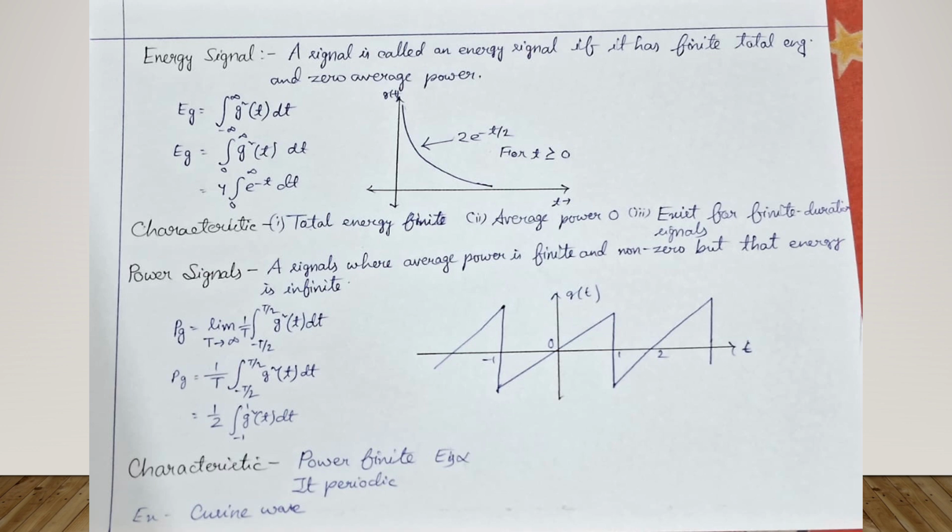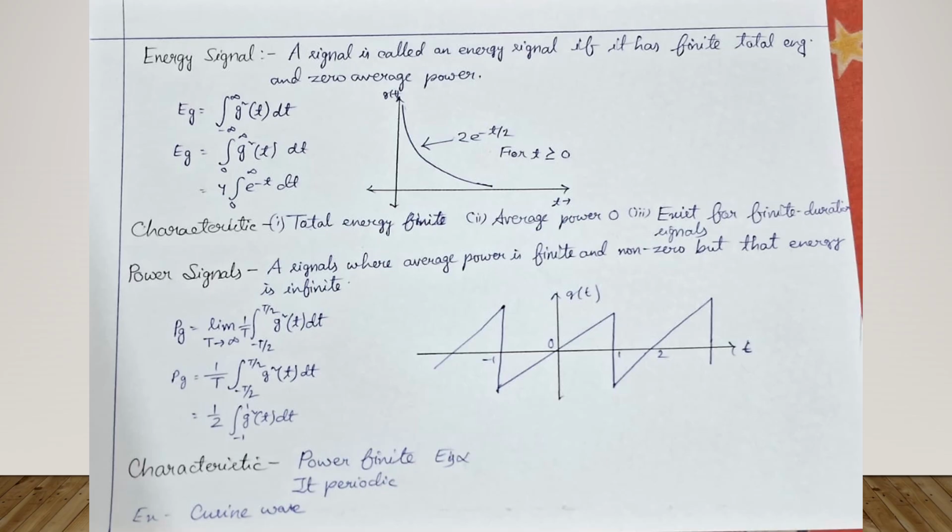Power signal: a signal where average power is finite and non-zero, but energy is infinite. Power signals are really easy to understand. In the graph we can easily say the power is non-zero.